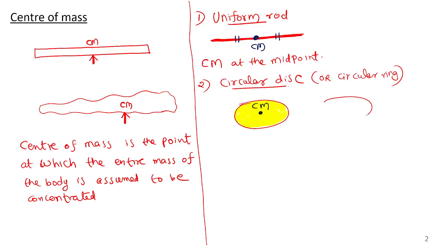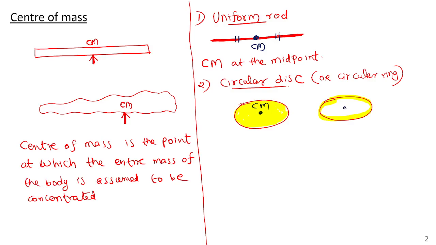Circular ring. In this case, you will have a doubt. Circular ring means there is nothing inside, the mass is only at the circumference. But still we assume that there is some massless support in order to keep my finger, connecting to the center.